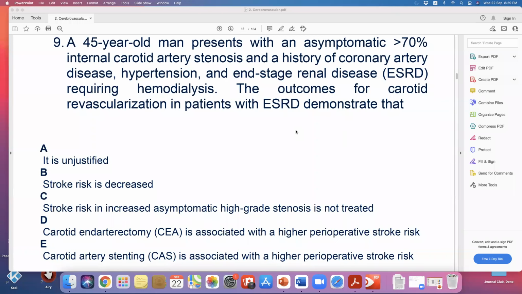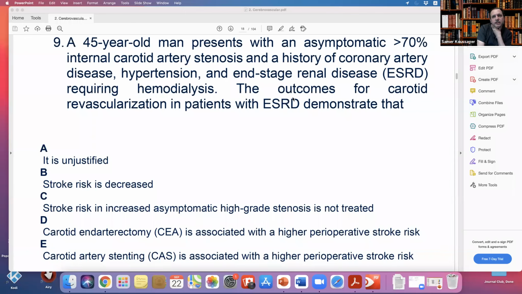The outcome for carotid revascularization in patients with end-stage renal disease demonstrate that. So, a 45-year-old male with asymptomatic more than 70% internal carotid artery stenosis with end-stage renal disease.